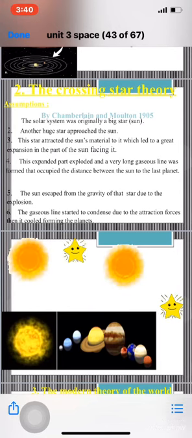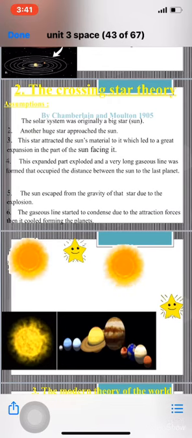Okay? This was a gaseous line. Okay, the sun escaped from the gravity of that star due to the explosion. As soon as the explosion happened, the sun was able to escape from the gravity of the star that was attracting it. Right? So what happened then? The gaseous line was formed of a great length from the sun until the last planet.